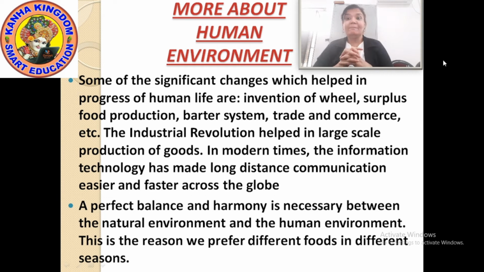Invention of wheel. Because before invention of wheel, people were not able to travel from one place to another so easily. Right? After that, surplus production of food. Means they started growing crops, agriculture. But in ancient time, people used to go in search of food into the forest. But when they started doing agriculture, that affected the environment.